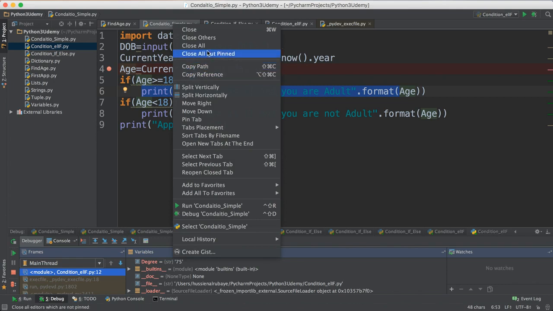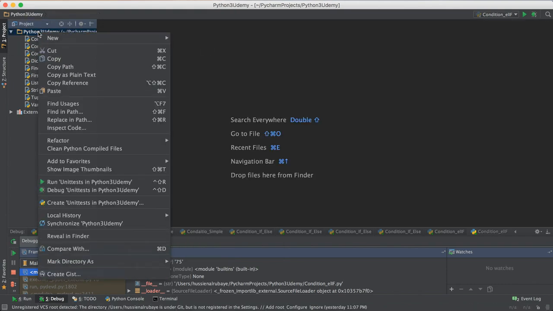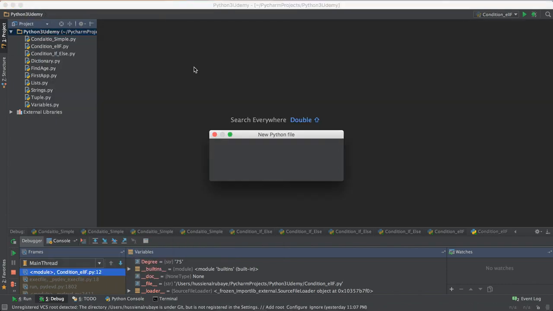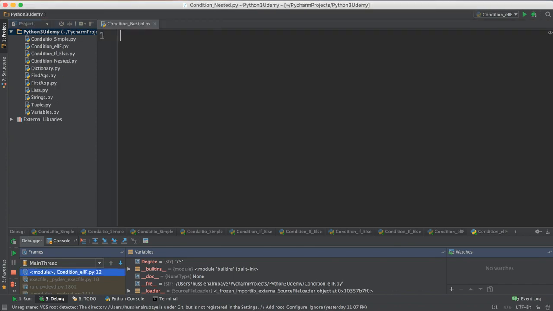So if I just try to close all to make my screen clear, and I open a new Python file, I will name it condition as nested, whatever. Now think about someone entering his age. So let's suppose someone enters his age, and I want to get it from the input. Okay, so I will say enter your age.